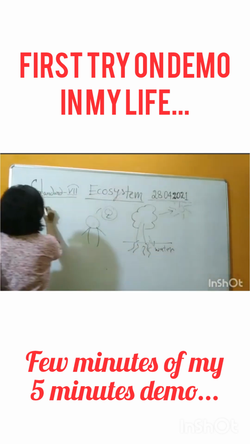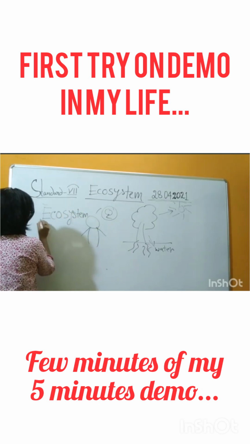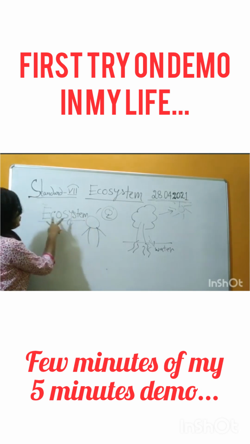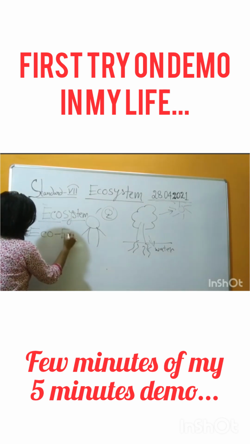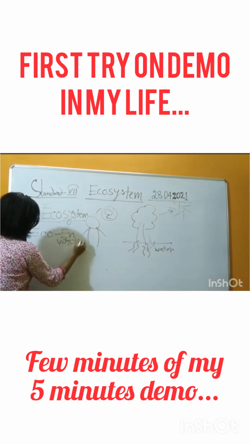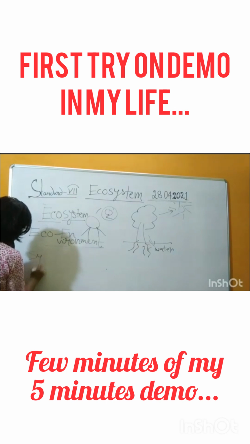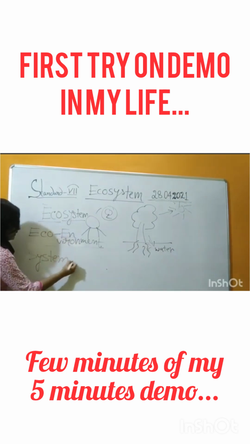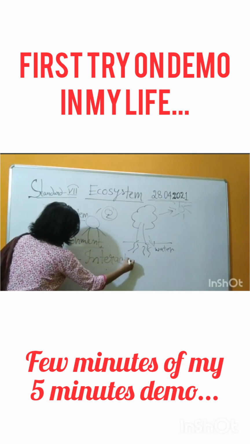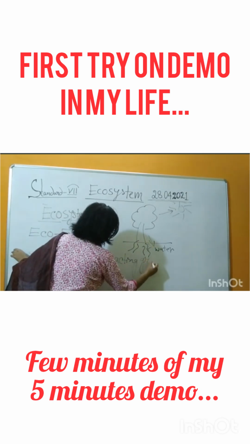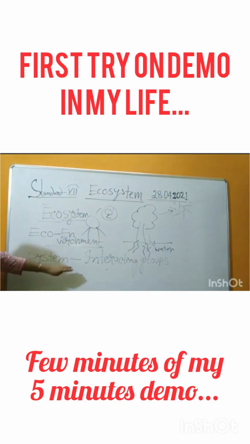When we talk about ecosystem, the term is derived from two words, where eco means environment and system means the interacting groups. Okay, so eco means environment and system means the interacting groups.